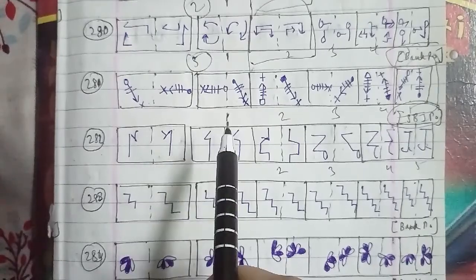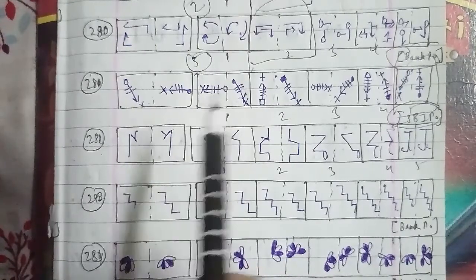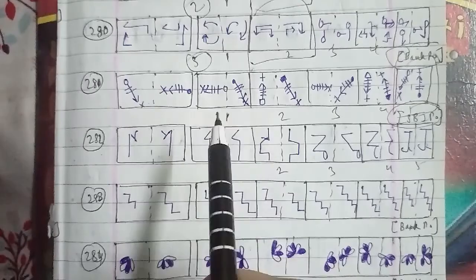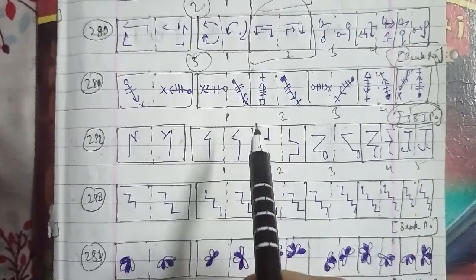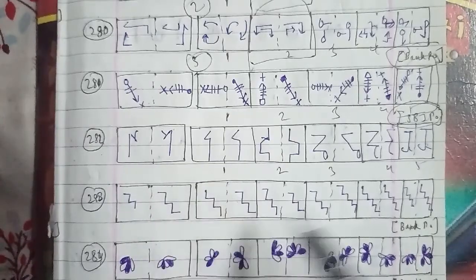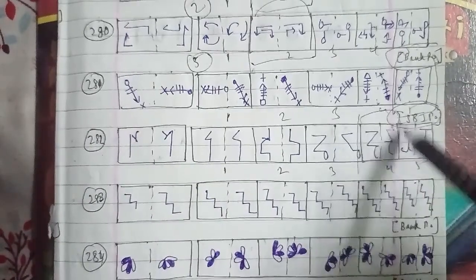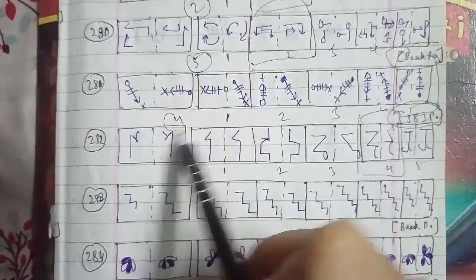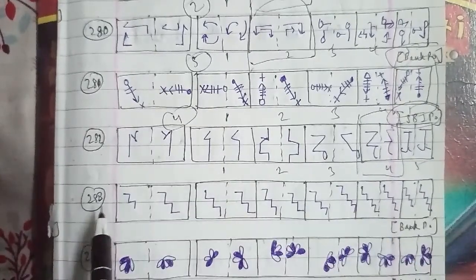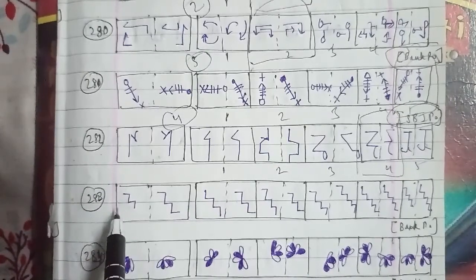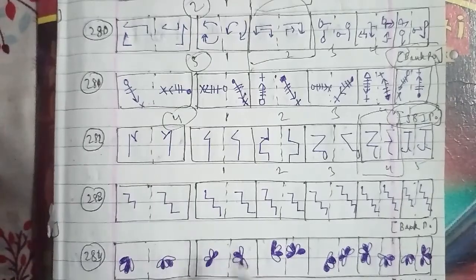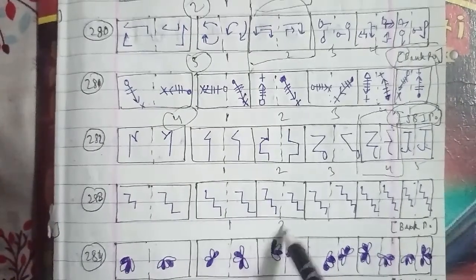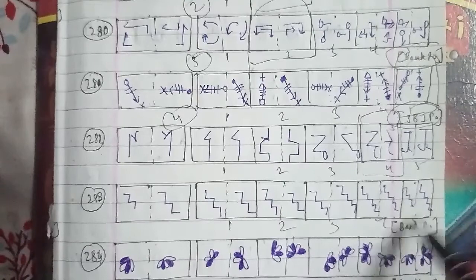We will go ahead with the 283rd question of the session. This is the figure, as you can see here, named as 1, 2, 3, 4 and 5 respectively. In this particular question, the left hand side figure gets laterally inverted to form the right hand side figure, and the second figure will be the right answer for this question as well.